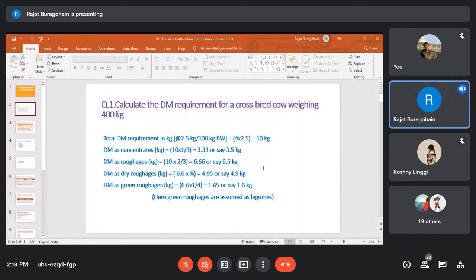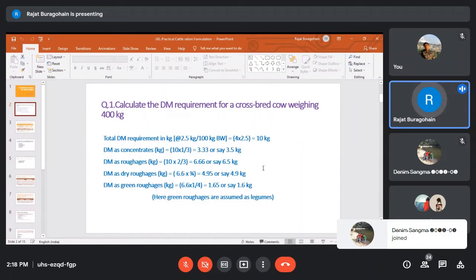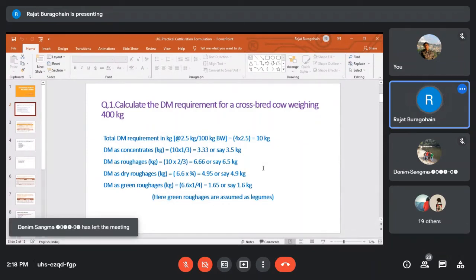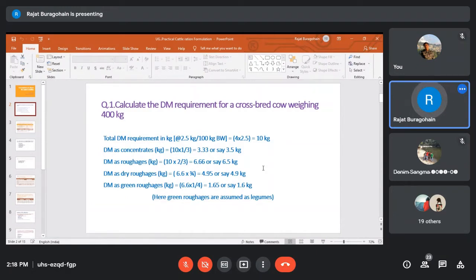So this way, you have to provide both dry as well as green roughages to the dairy animals, to the cattle and buffalo. And dry roughages should be 3/4 of the total roughage requirement. And here in this case, it is already calculated: 4.9 kg. And green roughages requirement in this case will be 1.6 kg. And here, of course, depending on the green roughages, you can decrease the proportion of green roughages, or you have to increase the proportion of green roughages out of the total roughages requirement.